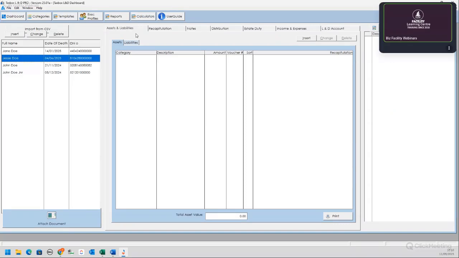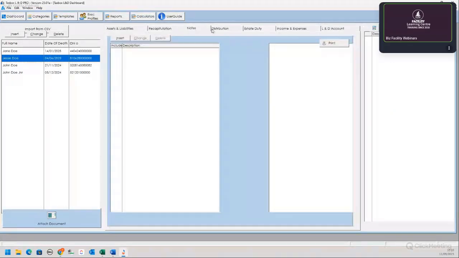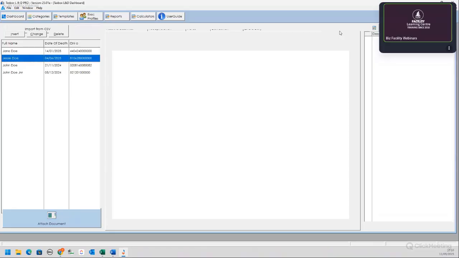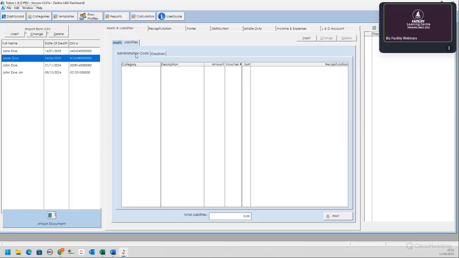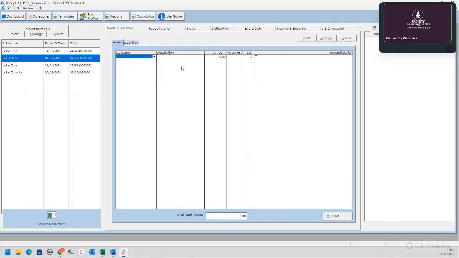So of course, that's the main primary tab. Okay, nothing there yet. And then under liabilities, you can either choose assets or liabilities. And under the liabilities, you need to specify if it is admin cost or creditors. So we just insert, and it gives you an option here to add. So 123 Street, Bellville, Cape Town,